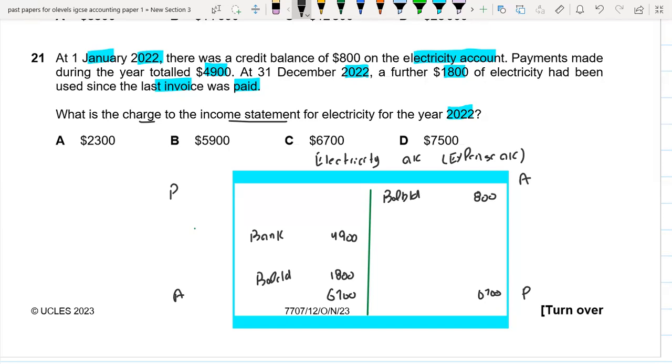So this is 5,900. So 5,900 would be the part of the income statement. It means the profit and loss account. Because at the end of the year, the electricity account would be credit and the income statement would be debit. So that's why we will be recording it on this side. So B option is the right option.